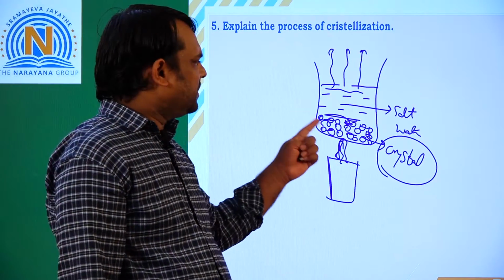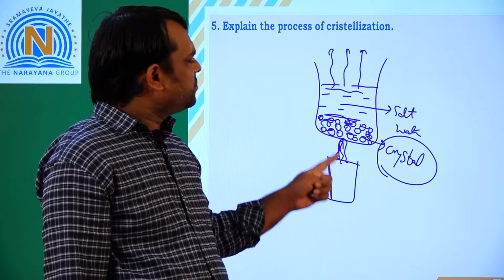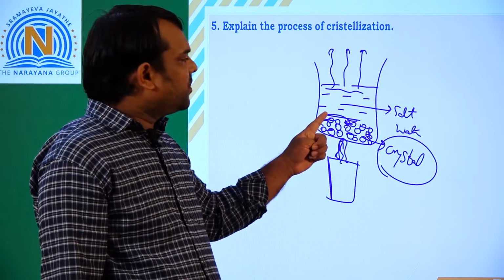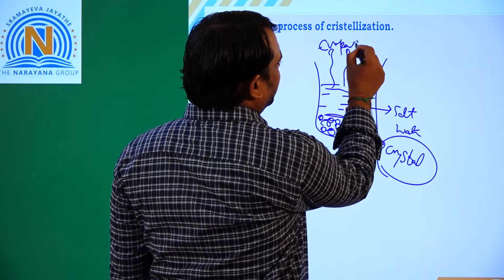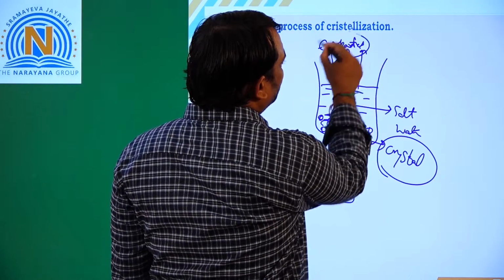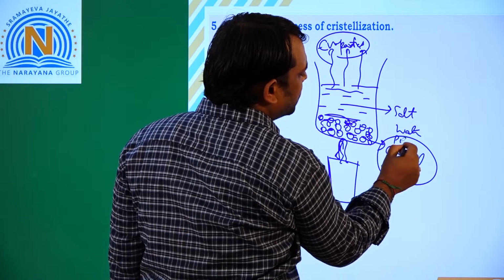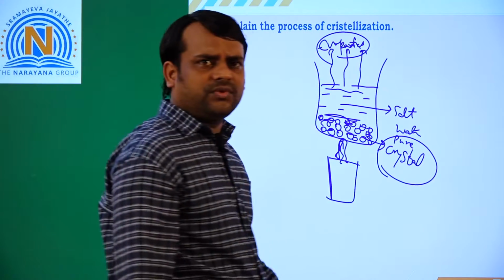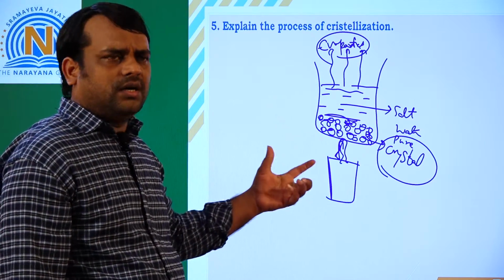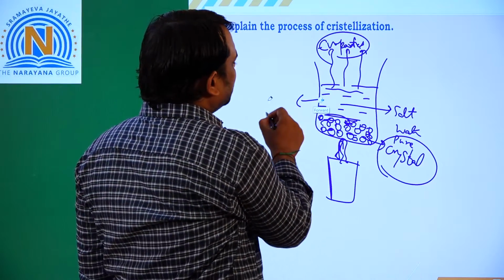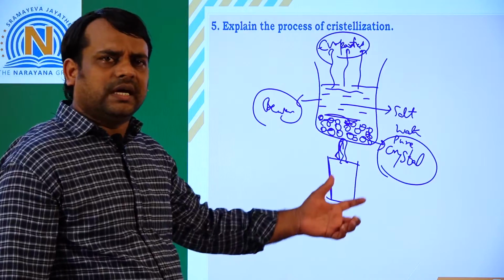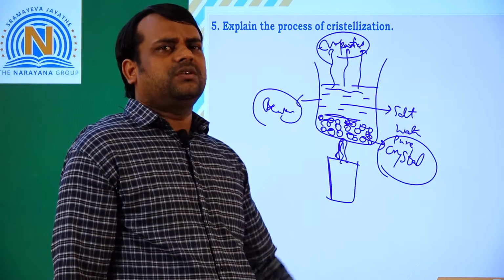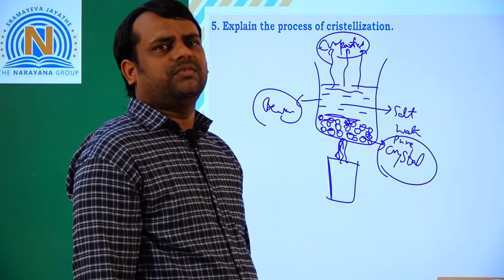That means we are taking the salt water and heating it, and it gets evaporated. After evaporation, only the pure salt crystals are left over at the bottom of the beaker. Then we collect those pure crystals. The collection of pure crystals from the impure salt solution is called the process of crystallization.